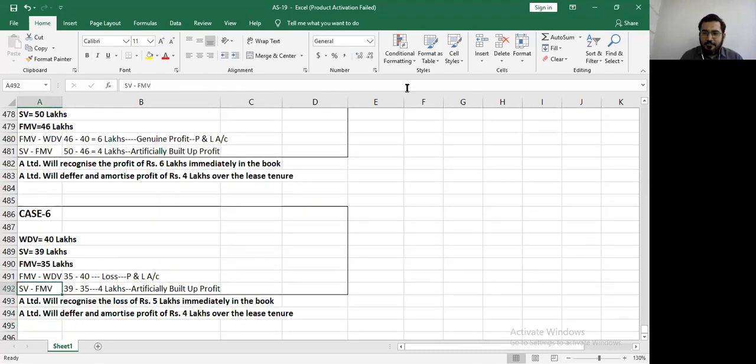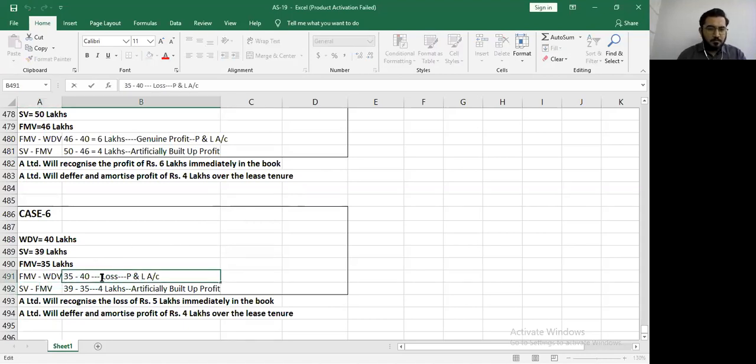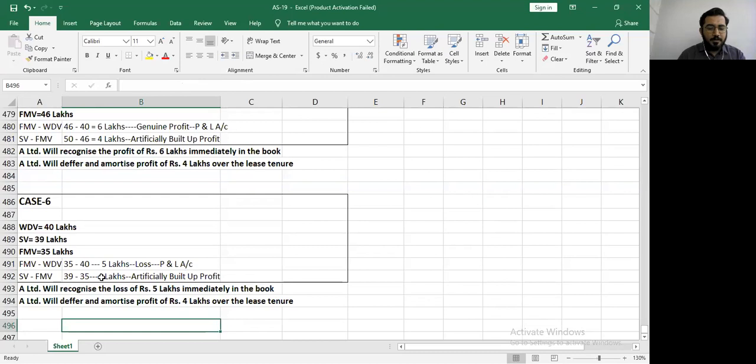Is there any way that I can cross check whether my answer is correct or not in the exam? Yes, sir. Can you help me cross check? Here we are having 5 lakhs loss and profit of 4 lakhs. So we are getting 1 lakh loss. Okay, net loss is 1 lakh. Correct. So I'm writing over here net loss 1 lakh.